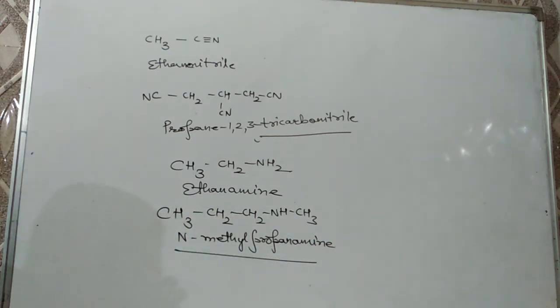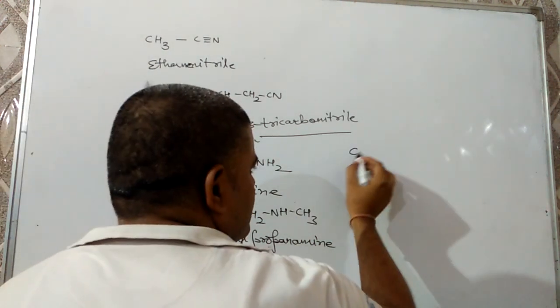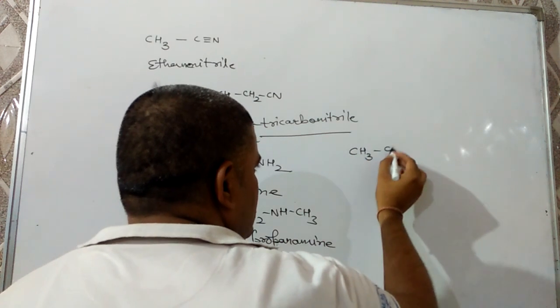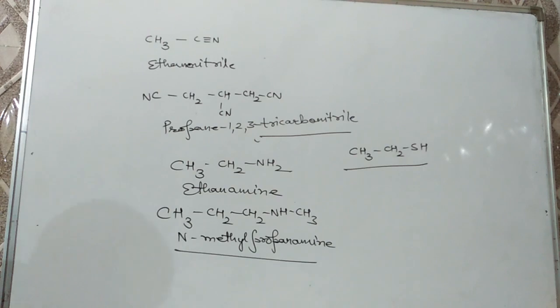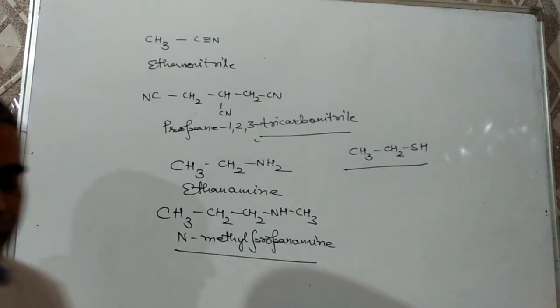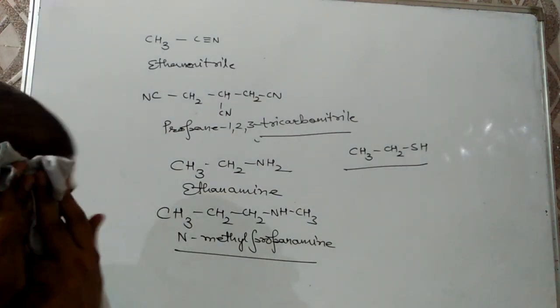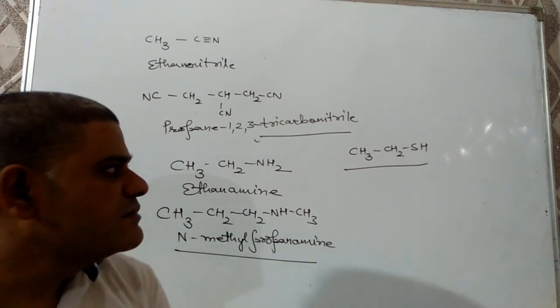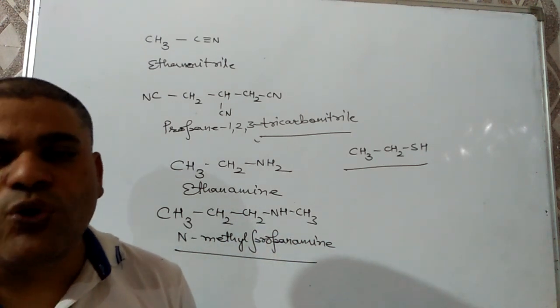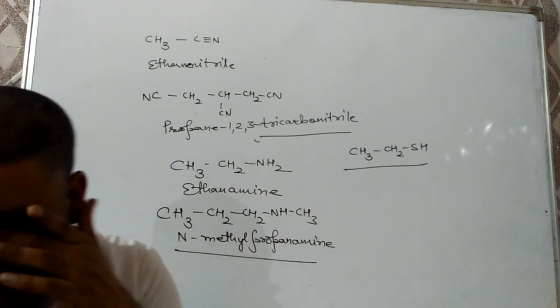Next are thioalcohols, CH3, CH2, SH, that is known as ethyl mercaptan, added in LPG to detect its leakage, and its IUPAC name will be ethanethiol.